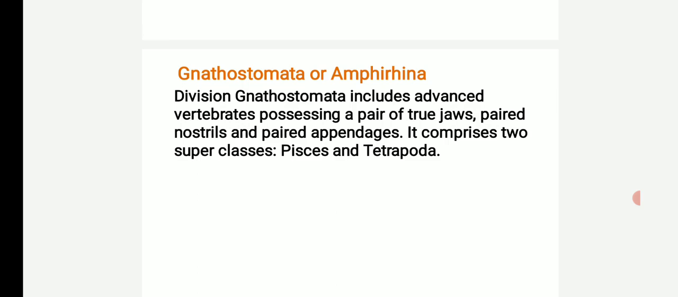Gnathostomata is also known as Amphirhina because it possesses two nostrils. Division Gnathostomata includes advanced vertebrates possessing a pair of true jaws, paired nostrils, and paired appendages. It comprises two superclasses. Superclass 1 is Pisces, superclass 2 is Tetrapoda.